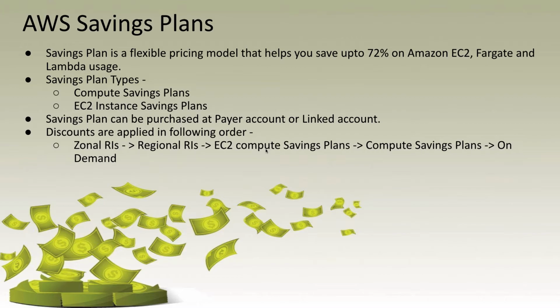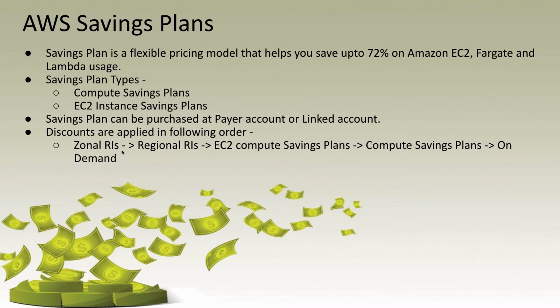So guys, now we understood how the billing and pricing work for the savings plan. Another thing I wanted to let you know is how the discounts are applied in your bill. So what AWS does, first they take out all the zonal RIs. If you have any zonal RI in your account, they apply all those discounts. Then they go to the regional RIs to make sure that all the discounts are applied. After that, the EC2 instance savings plan discounts are applied, followed by the compute savings plan. And if anything is remaining, that will be billed at the on-demand rate.